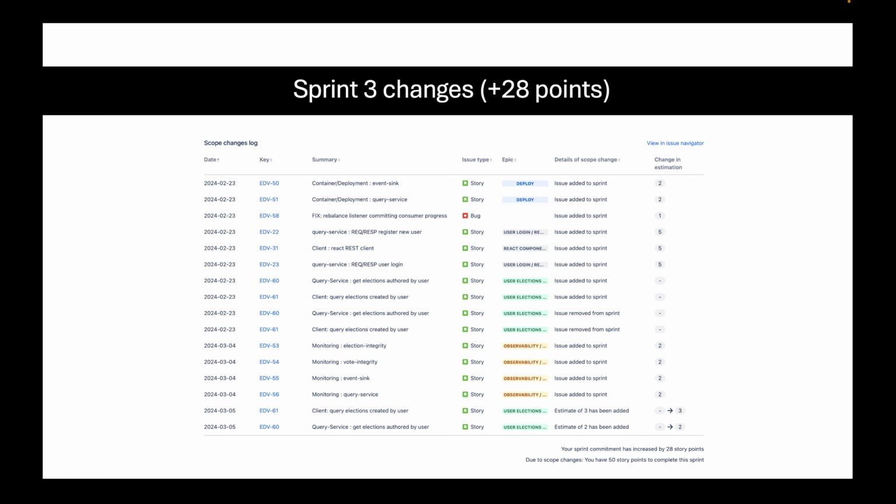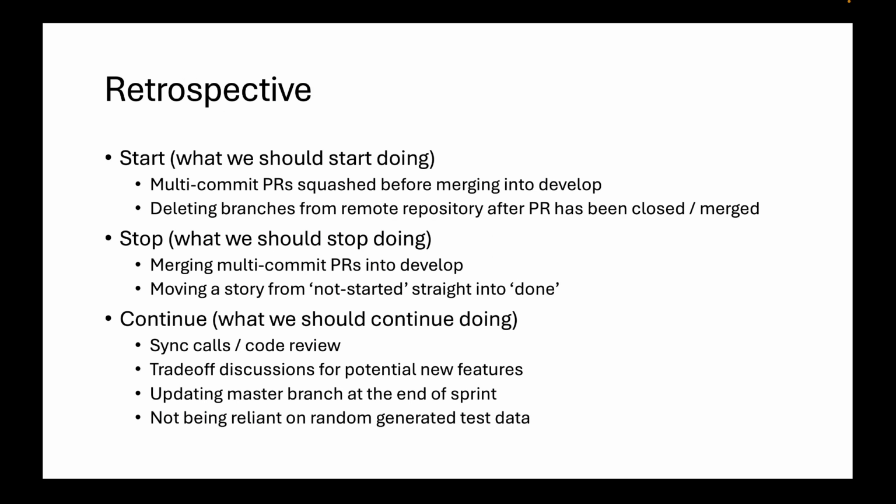And what we'll continue doing: sync calls, code review, trade-off discussions for potential new features, updating the master branch at the end of the sprint, and not being reliant on randomly generated test data.